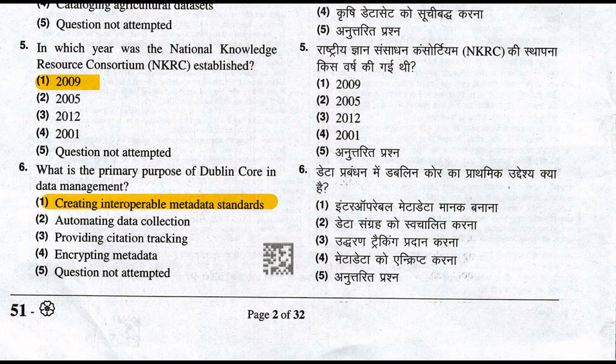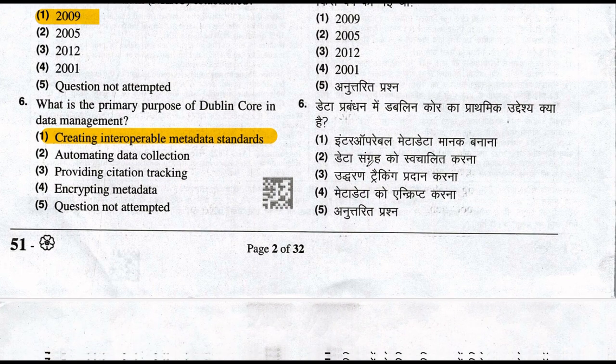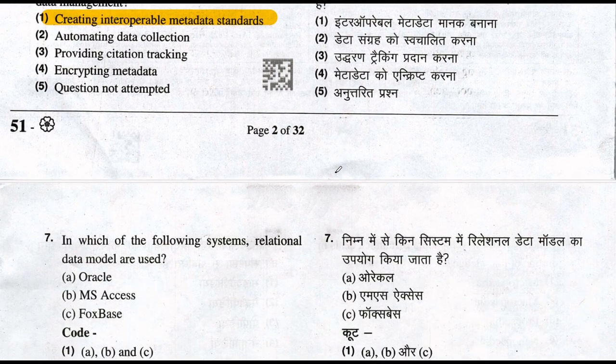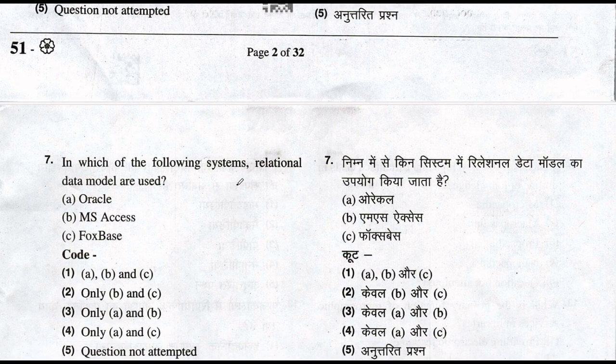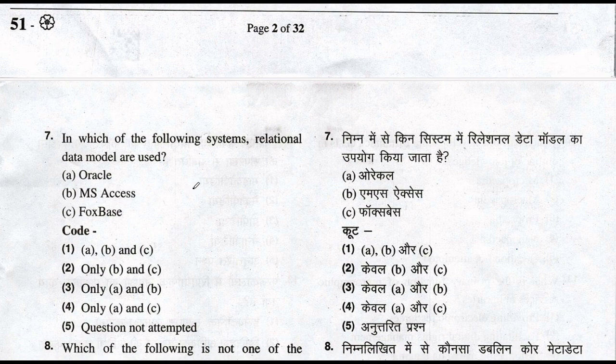Let's move to the question number 7. In which of the following system relational data model are used? Oracle, MS Access and Foxbase. All the system in relational database model are used. So correct answer for this question is A, B, C. All these systems are used in relational data model.